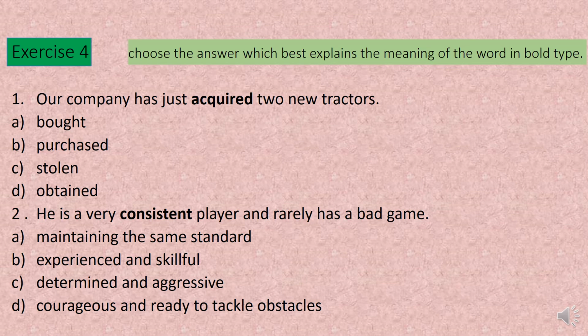And the fourth one, when Mrs. Brown heard that she had won first prize in the lottery, the news was almost too much for her. She sat down and stared at the floor, oblivious of the other people in the room. What is the meaning of oblivious? Oblivious means not aware or concerned about anything or anybody.